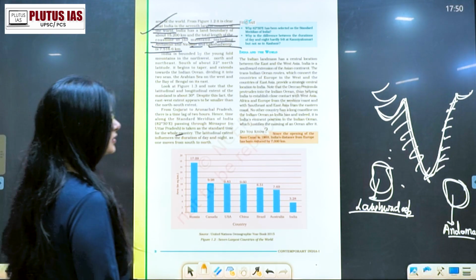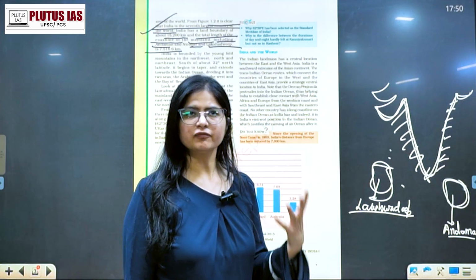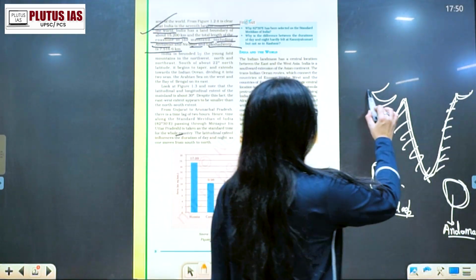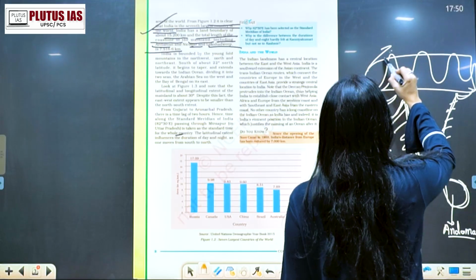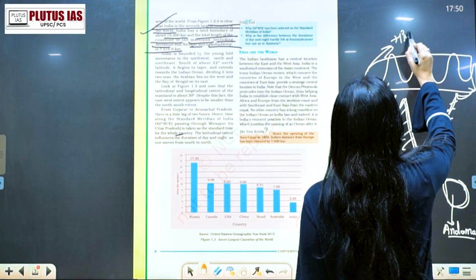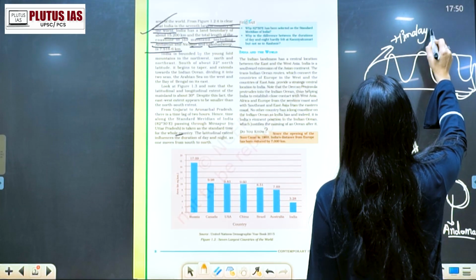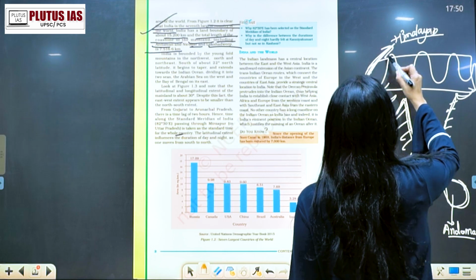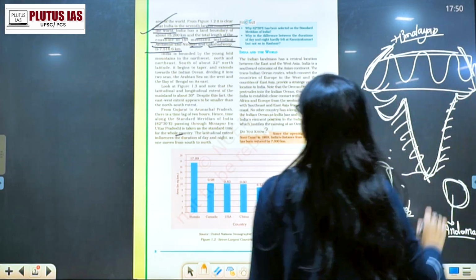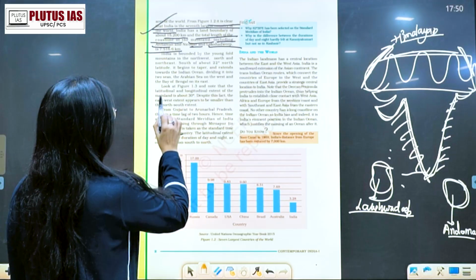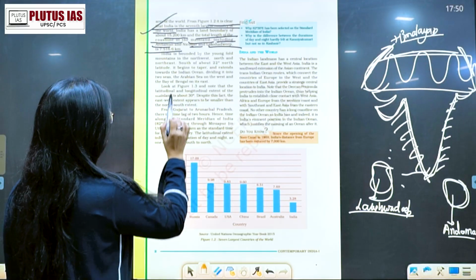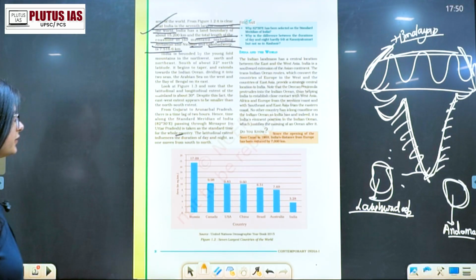Young Fold Mountains are what? The Young Fold Mountains are these Himalayan mountains. Mountains को they are called as the Young Fold Mountains, which are your Himalayan range, which are formed in northwest, this area, north and northeast. Next is note the latitudinal and longitudinal extent of mainland, 30 degree.